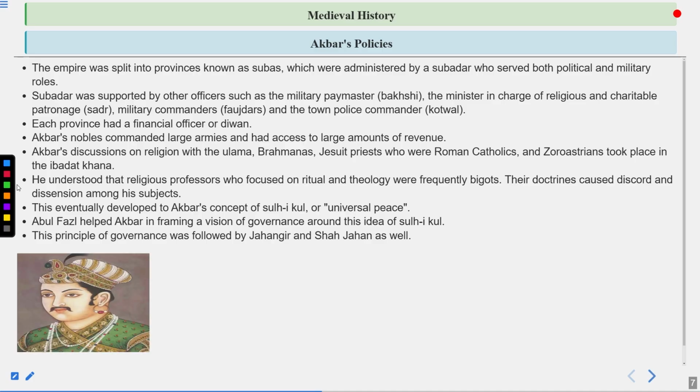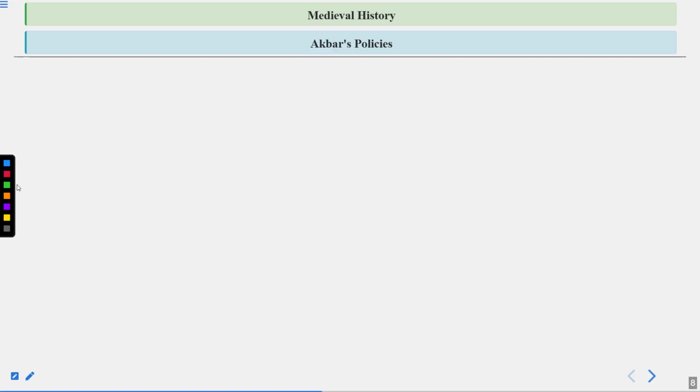So that was Akbar, and these are some of his policies that were started by him. Let's read further. Some other policies: organization of trade and commerce. Really important, guys. You have to understand this thing also.